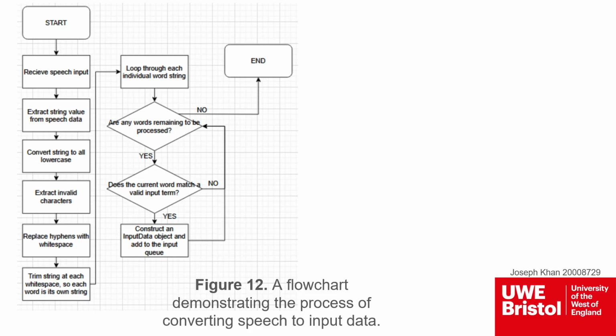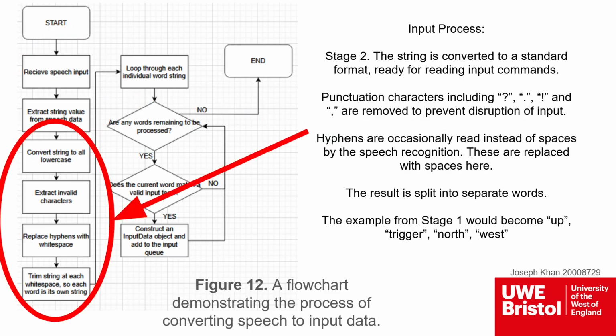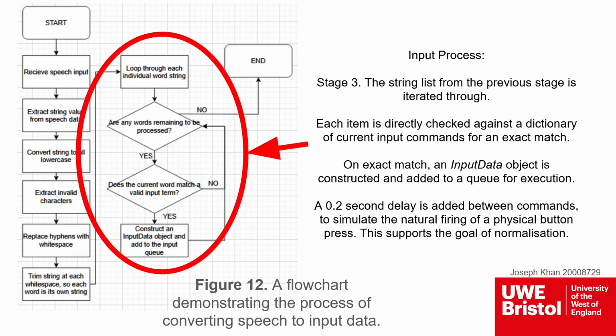Now let's break down the input process. First, speech input is returned as a string of text, from which multiple commands get extracted to reduce latency. The string is standardized and split into individual words. It is set to lowercase and punctuation is removed for consistency. Then, each word is checked for an exact match to a known command, and any matches are added to a queue for in-game execution. To allow terms to change at runtime, a dictionary stores the currently used strings and pairs them with an enum representing the command type.